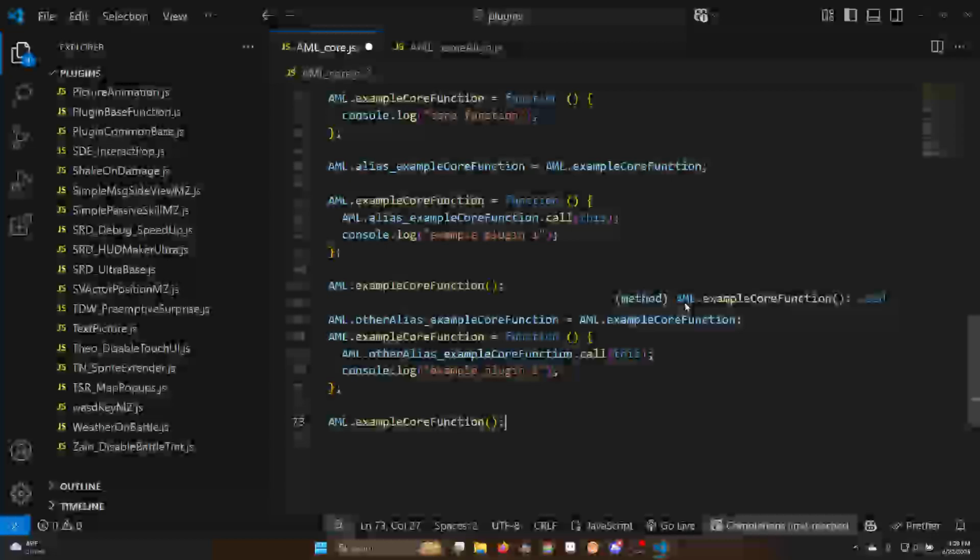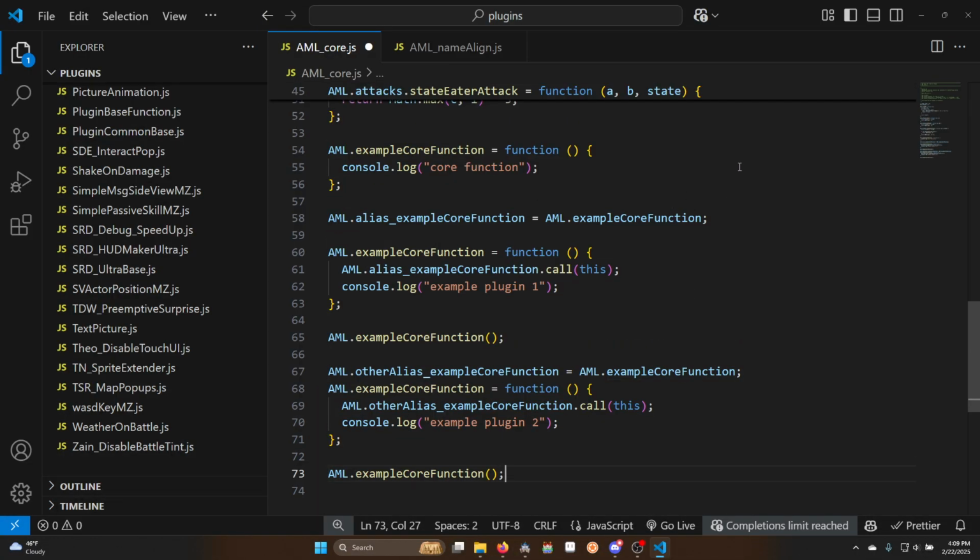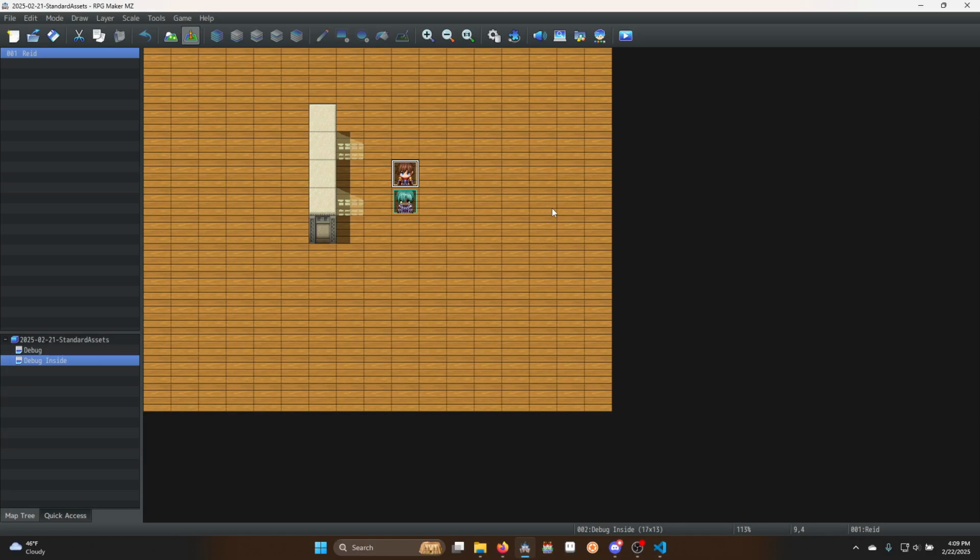Again, to be clear, we have our RPG Maker original function, some developer's alias in their plugin file, and some other developer's alias in their plugin file. If everything works as we expect it to, when someone runs a game that had both plugins installed, we should see core function, then log 1, then core function, then log 2.